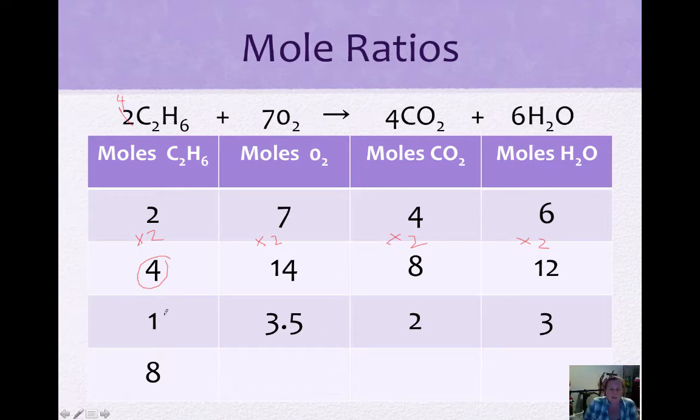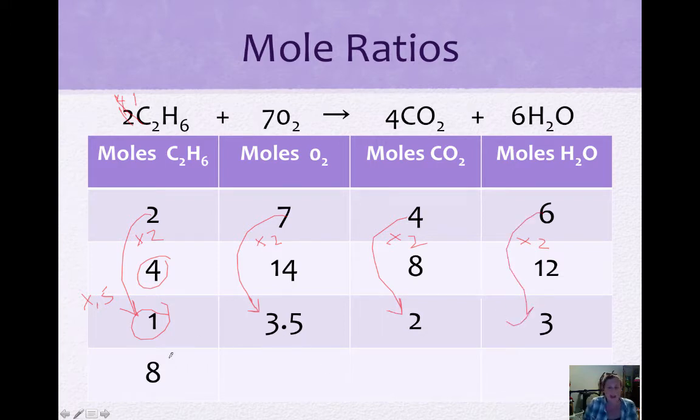If we change the first amount to 1, so now we're going to say we just have 1 mole of C2H6. Now we've gone from 2 to 1, so that's half, right? We now have half. So this is multiplied by 0.5. So then you can multiply 7. Half of 7 is 3.5. Half of 4 is 2. And half of 6 is 3.